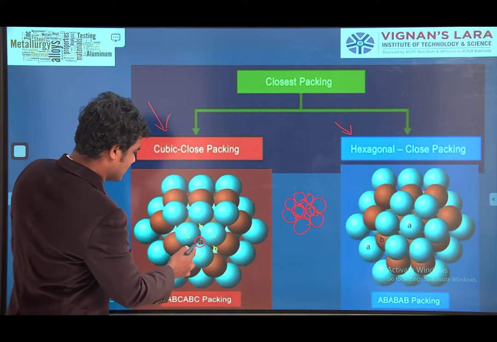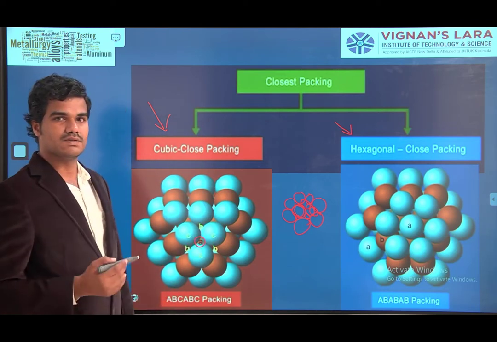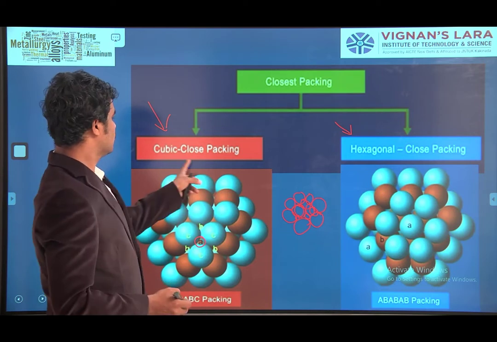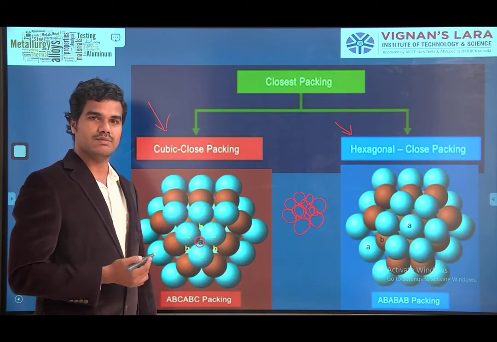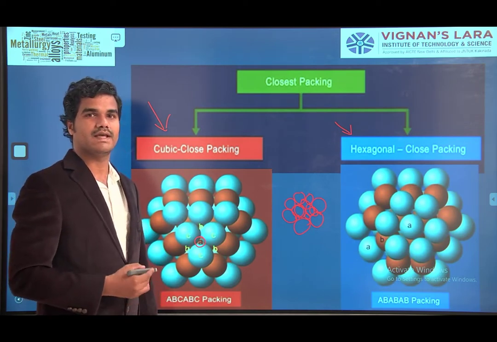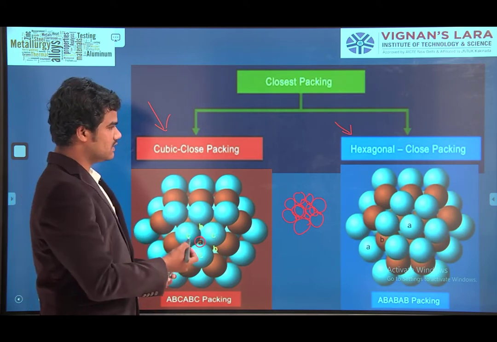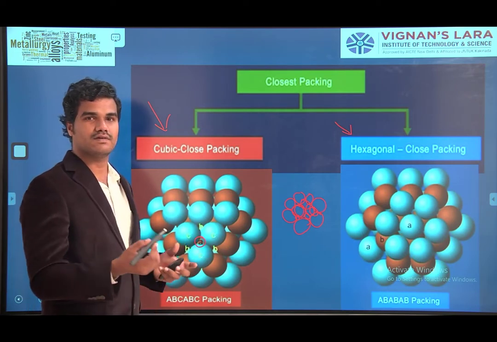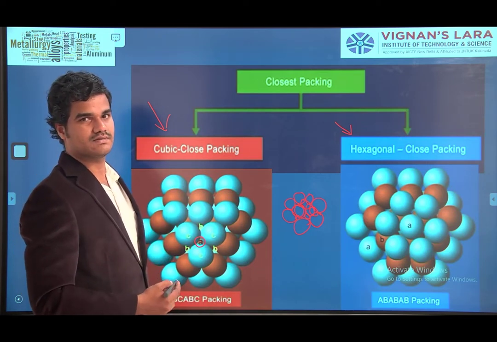That is A, B, C, B, C, B, C. So simply this cubic close packing is named ABC, ABC packing. This is not of much interest to our topic. Just for understanding purposes, I am telling this.